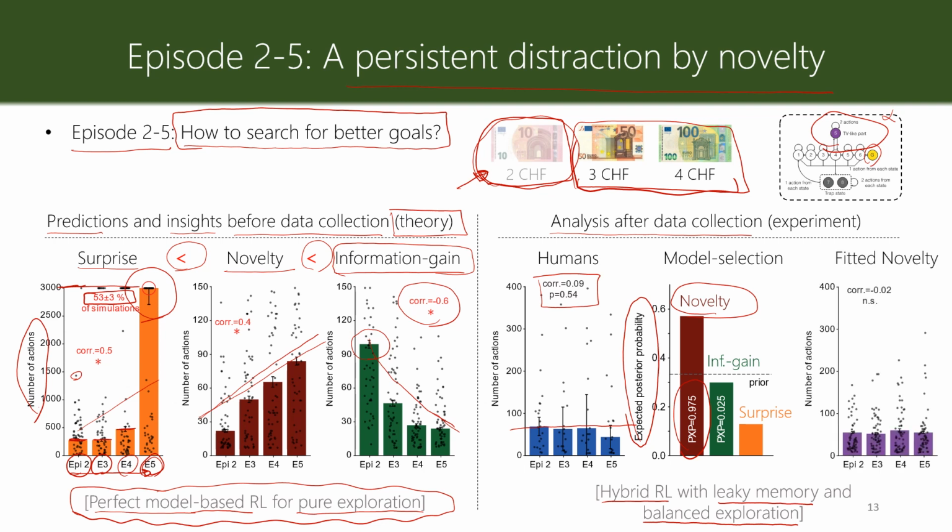And if we keep the fitted novelty seeking and simulate it, we see exactly the same numbers and exactly the same correlation as we saw for human participants. So it seems that humans are not as efficient as information gain, but they are not as bad as surprise seeking. They are somewhere in between for novelty seeking. And novelty seeking can explain all aspects of their behavior. You can check other statistics in the preprint, but here I just discussed the number of actions.